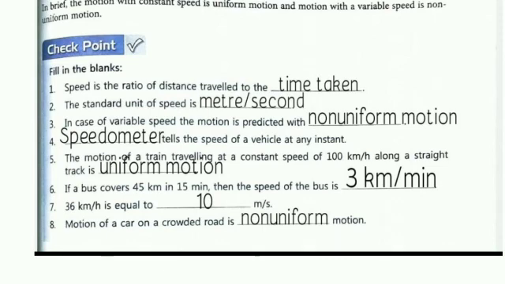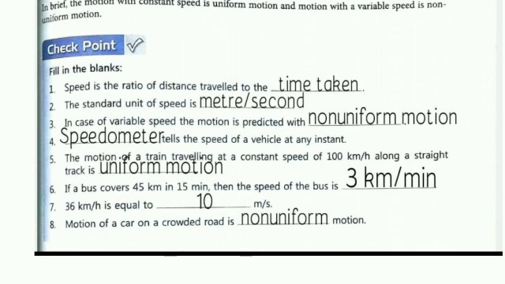So 36 kilometers is equal to 36,000 meters, and 1 hour is equal to 60 minutes into 60 seconds, which means 3600 seconds.